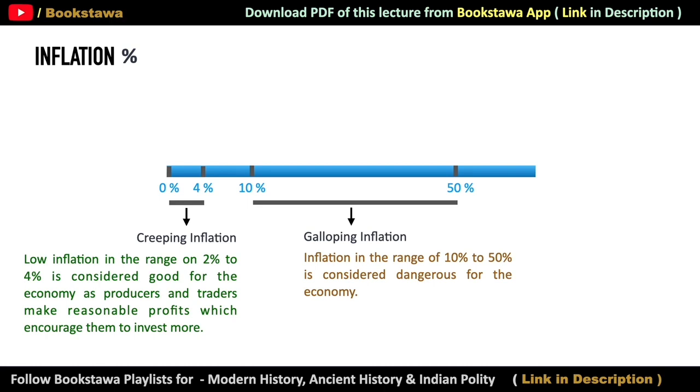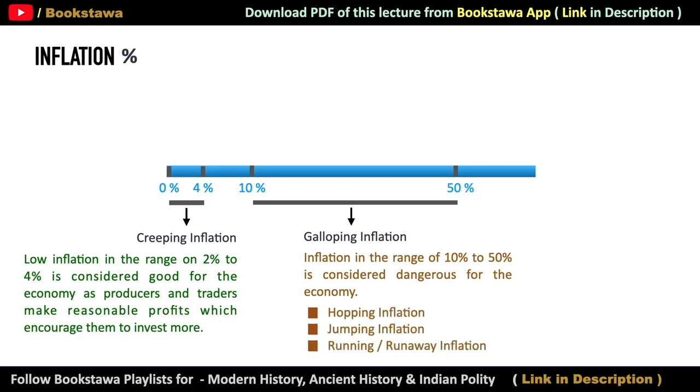Remember the graph we saw a while back, where we saw that 10% inflation was increasing the prices of goods and services very fast. So if inflation reaches 50%, it will be considered very dangerous for the economy. That is why galloping inflation is also called hopping inflation, jumping inflation, or running or runway inflation.